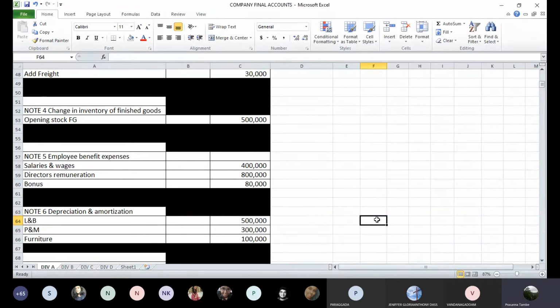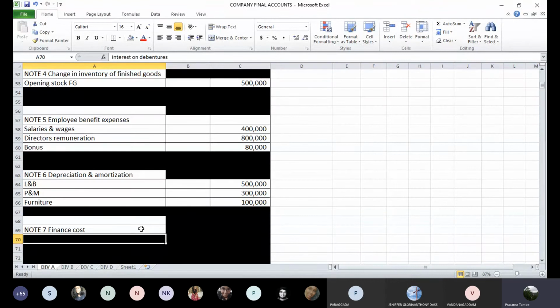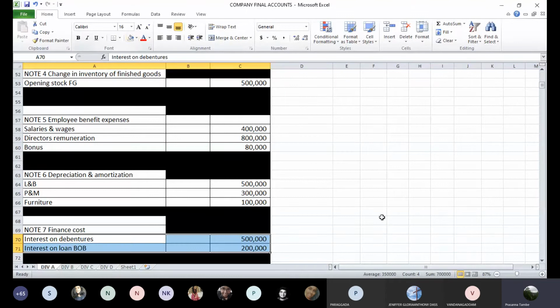Then the next is interest paid on debentures, which is 5 lakh rupees, followed by interest on loan from Bank of Baroda. So these are all finance costs, and we have a separate note for finance cost. So for finance cost, we have to do this posting. Under the head finance cost, interest on debentures 5 lakhs and interest on Bank of Baroda loan is 2 lakhs. Both will be a part of your finance cost.